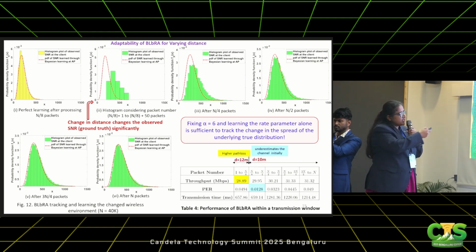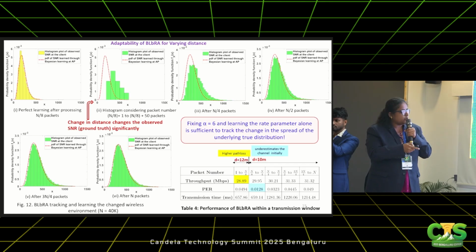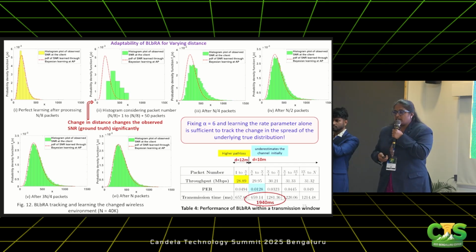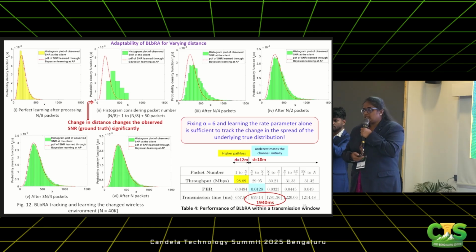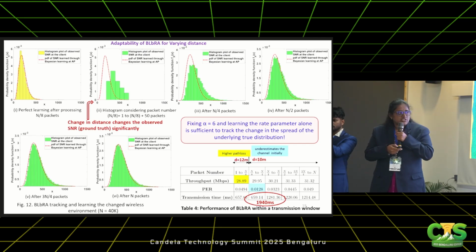Same thing here: because the path loss was higher, the throughput was less. After the initial few packets, the tracking was not happening. It was actually underestimating, because of which throughput was less. Later, it was able to pick up. But the convergence time of this algorithm is 1940 milliseconds, which is around 2 seconds, and that's quite high for latency sensitive applications. So we wanted to decrease this convergence time.